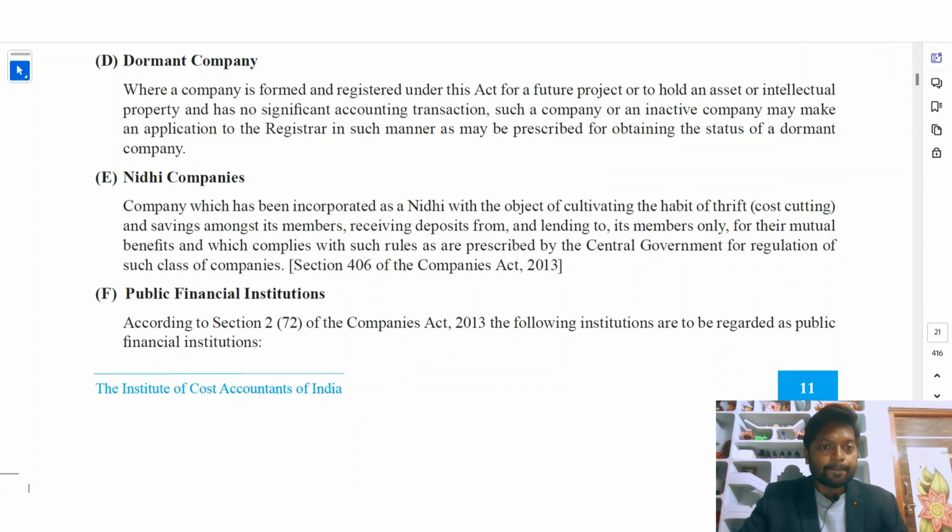So a company which has been incorporated as a Nidhi with the object of cultivating the habit of thrift and savings among its members, receiving deposits from and lending to its members only for their mutual benefit, and which complies with such rules as prescribed by the Central Government. The company which is formed for the benefit of the members and which follows the rules of the Central Government is called a Nidhi company.